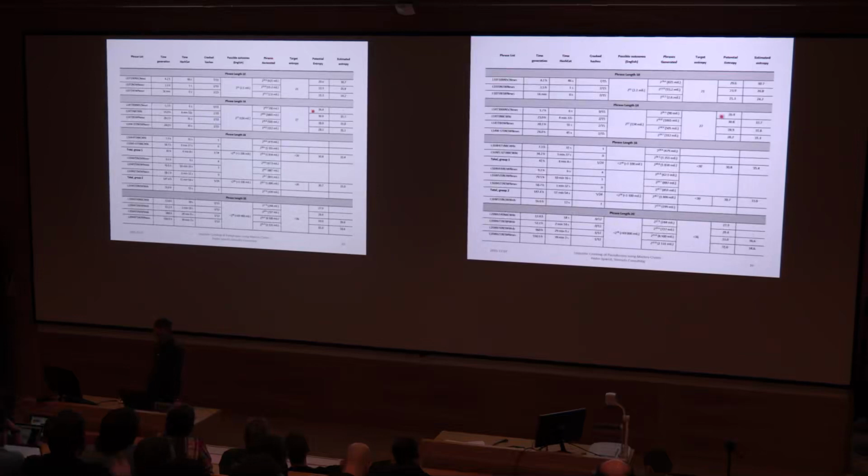The first file cracked 7 out of 15 hashes, which is a pretty good result. But because the potential entropy was so large compared to the target entropy, which is that one, the estimated entropy also became high.